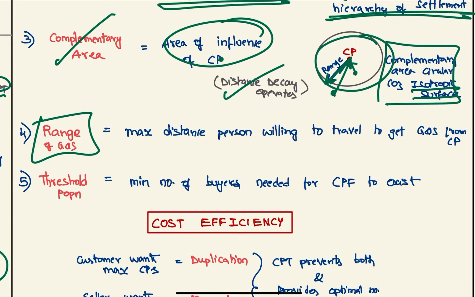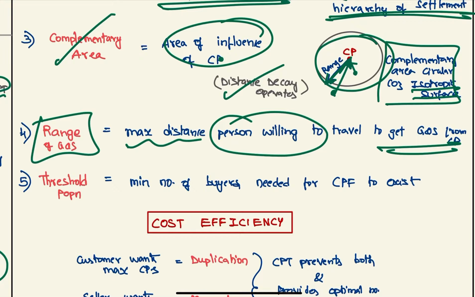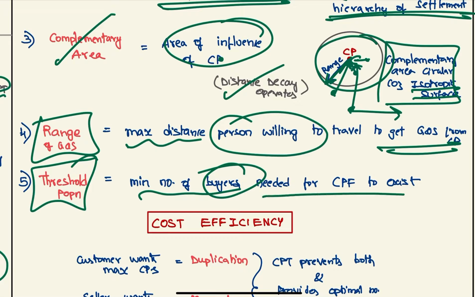Next, you have the range of service and goods. This is the maximum distance a person is willing to travel to get the goods and services. That is, if you want a sandwich, you won't be going to this bakery, you will go to some other bakery. If you are here, you will go to this bakery. Next, threshold population is the minimum amount of population, the minimum number of people needed for the central place function to exist. That is, suppose this bakery requires a minimum of 300 people to come every day. It is the threshold population of the bakery. If there are only 200 people coming there, it won't be able to survive.